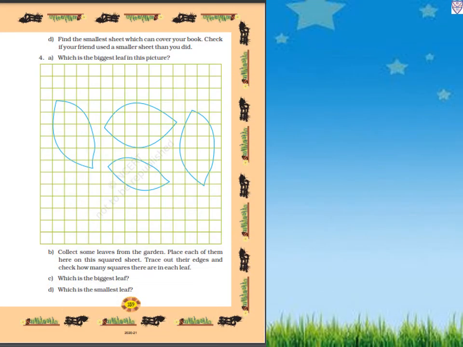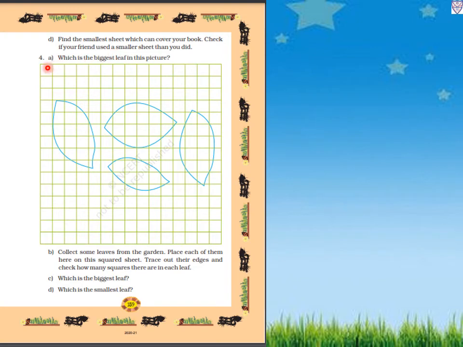Now page number 159. D. Find the smallest sheet which can cover your book. So here we have to find the smallest sheet which can cover our book. Check if your friend used a smaller sheet than you did. So this is the activity.